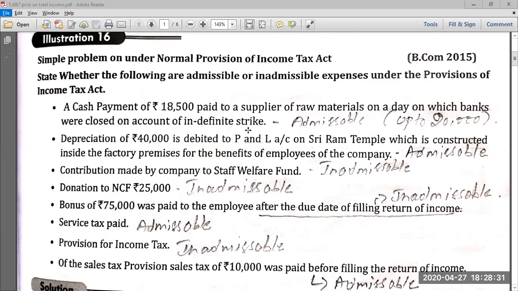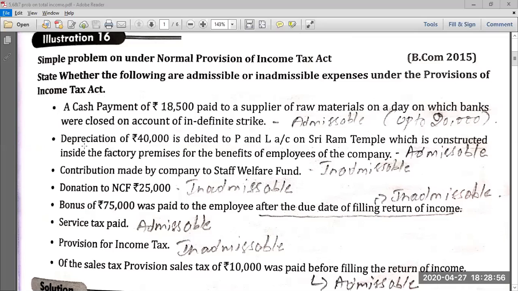Now if you look at it carefully, when it comes to companies, up to 20,000 cash payment is admissible. Any payment made in cash exceeding 20,000 will become inadmissible. Even if it is exactly 20,000 rupees, the entire amount would be inadmissible. So in this case, it is 18,500, which is lesser than 20,000, so it becomes an admissible expense.